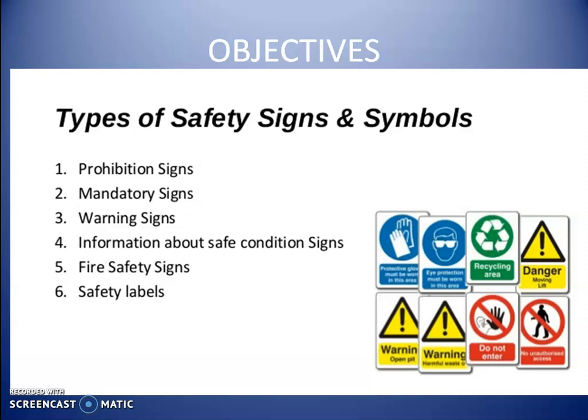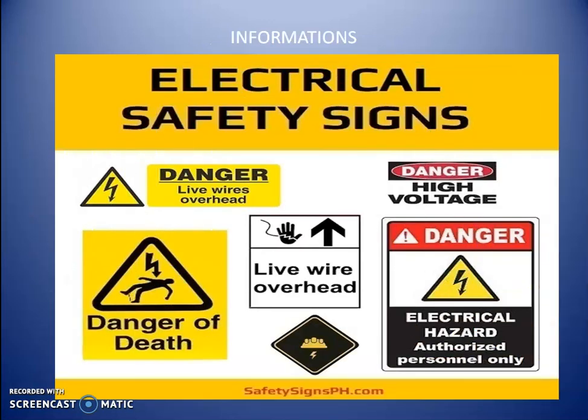These are very important to operate in industries. Basically electrical safety signs are very important for electrician students. So we have to proceed with the work, and we must observe the signboards.